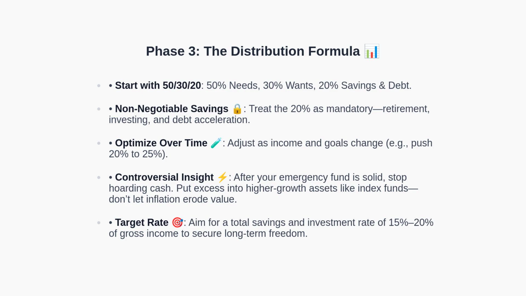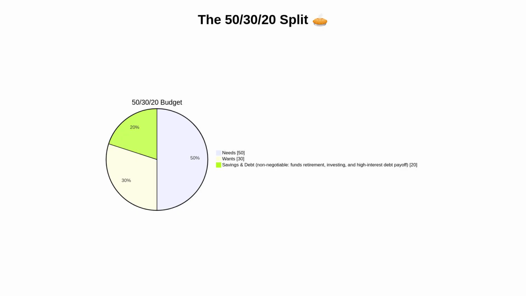To reinforce this visually, let's look at a pie chart of the 50-30-20 allocation. This pie chart represents a straightforward baseline. Half of income goes to essential needs, 30% to discretionary wants, and 20% to savings and debt reduction. The key takeaway is that the savings slice is non-negotiable and should be dedicated to retirement accounts, investing in low-cost index funds, and accelerating high-interest debt repayment.